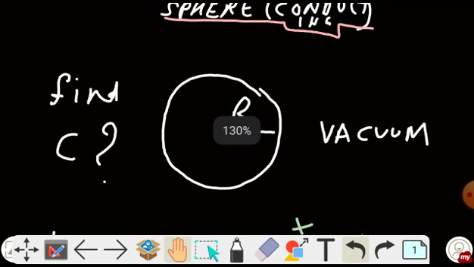Because the medium is important, we always state the medium in which the capacitor or the conductor is placed. Now we are asked to find the capacitance of this capacitor. This is the question: a spherical shell or a sphere conductor, solid sphere, it can be anything, of radius r kept in a vacuum, find out its capacitance. Is the question clear?